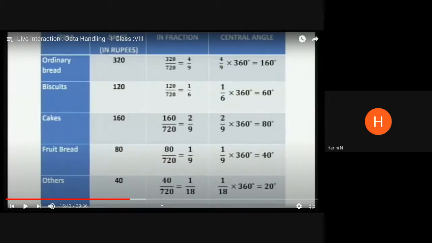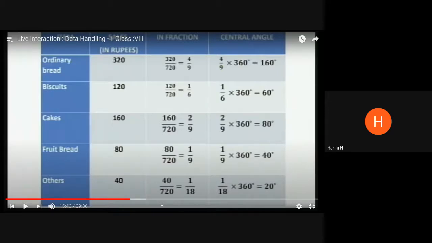In all the cases it will not be like this, because the total angle depends on the fraction, and the fraction depends on the amount spent on each item. This need not be the same every time. Incidentally, here it happens that it is exactly half the amount that you're taking. It will not happen always. On a particular day the sale has been like this. It need not coincide like this every time.